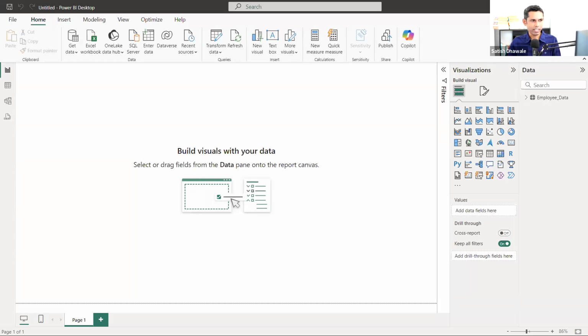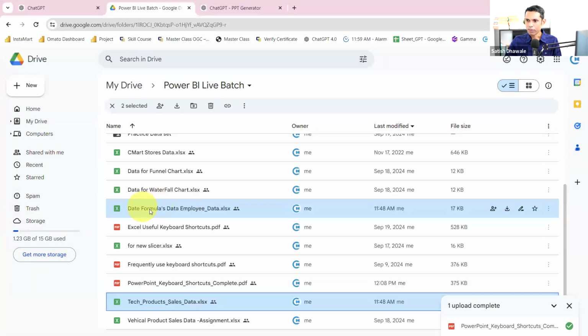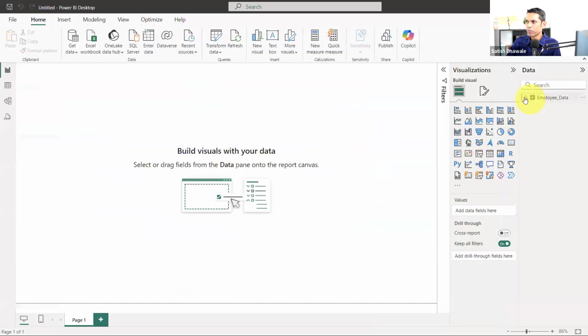I have provided the data. I'll just recap again. I've given a data. Download these two files. Which are those files? Date formulas data, this one, and download take product sales. Once you download, import your date formulas data, that is employee data.